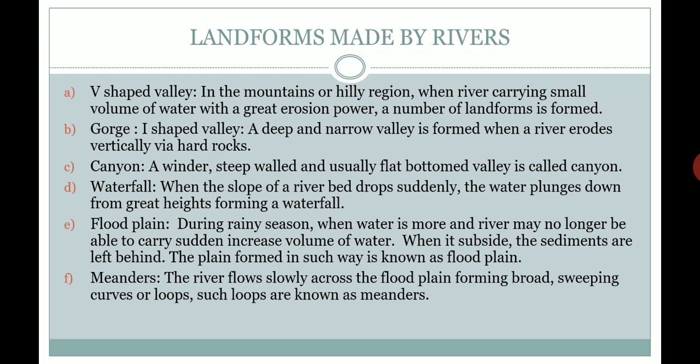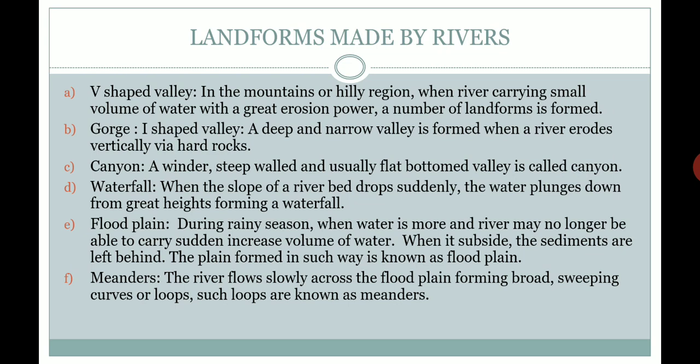Many valleys and many landforms are made by rivers. First is the V-shaped valley. It is generally seen in hilly or mountain regions where the river carries a very small volume of water with great erosion power. Due to this great erosion power, many landforms are formed.